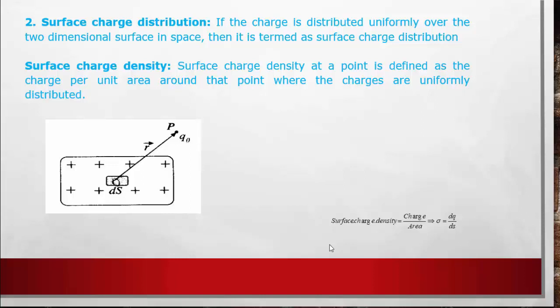It is a scalar quantity. Surface charge density is defined as the ratio of charge per unit area. Mathematically it is denoted by the symbol sigma, equal to dq divided by ds, where ds means area. The SI unit of surface charge density is coulomb per meter square, because the SI unit of charge is coulomb and the SI unit of area is meter square.